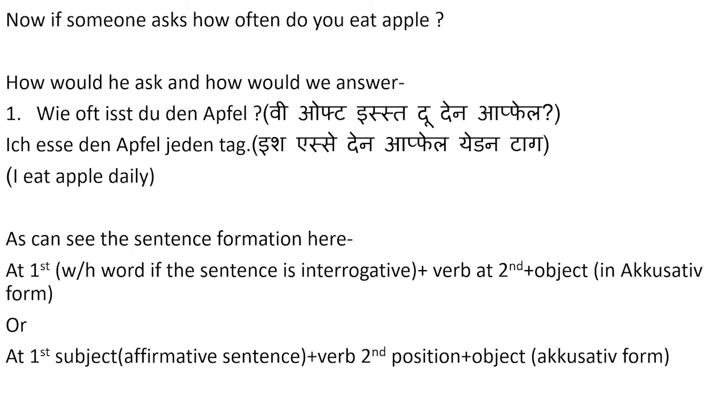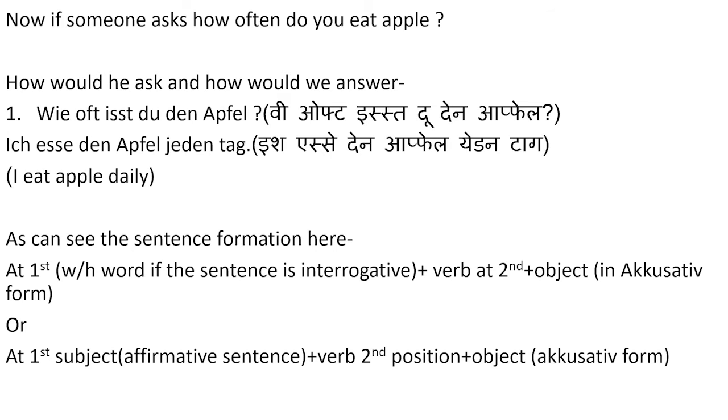Then after the verb comes the object. Apple is der Apfel, and when it comes after the verb, it goes to the accusative form, and der Apfel becomes den Apfel. So our sentence will be: Wie oft isst du den Apfel?